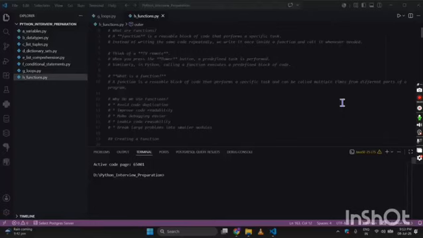So we are going to learn today about functions, and this is day 6. So what is a function if it is asked in our interviews? Functions are simply blocks of code that can perform a certain task a repetitive number of times. That means as many times as we want. So instead of writing the same code,